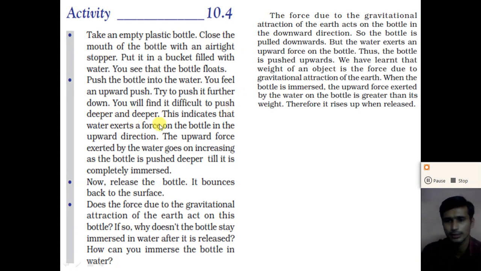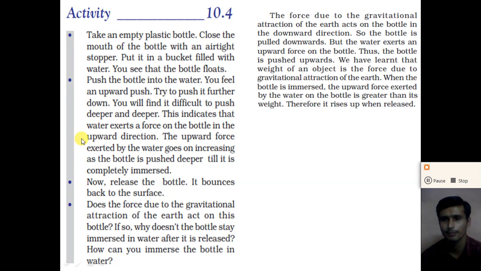As the bottle goes deeper and deeper, try to push it further into the water. You will find it more difficult to push the bottle deeper. Why? Because when we apply a force and the bottle goes deeper in the downward direction, more force is exerted in the upward direction. So this indicates that the water exerts a force on the bottle in the upward direction.